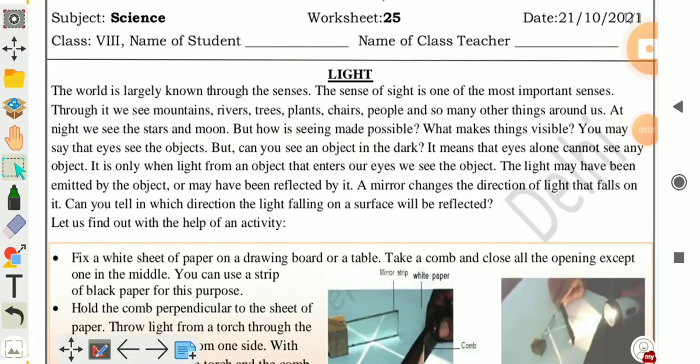Welcome children. Today's worksheet number 25, light. In this worksheet we will discuss the reflection of light. The world is largely known through the senses. The sense of sight is the most important sense.